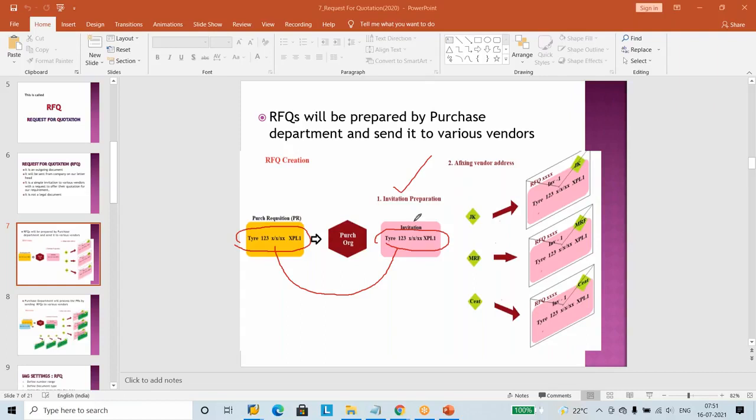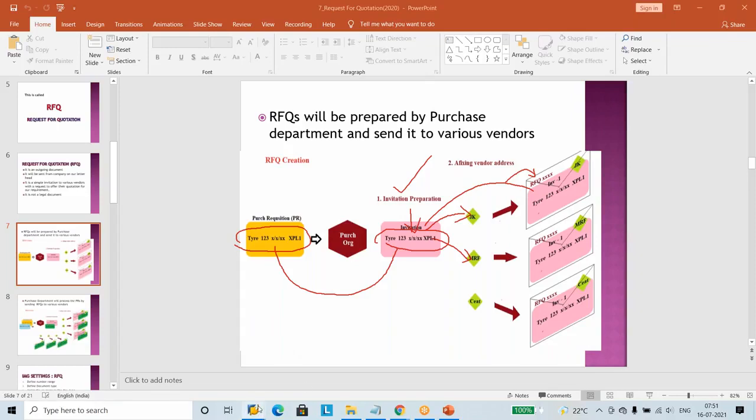Our requirement we prepared. Then it has to be sent to the vendor. You cannot save this document without any entry of a vendor. It will not create the document. It is only a base. That base means invitation letter. You know, a wedding card, an invitation letter, how it looks empty. Empty means without an address. If I'm going to put it in an envelope, this is the invitation inside. On the envelope, we are going to enter the vendor name. The same thing here.